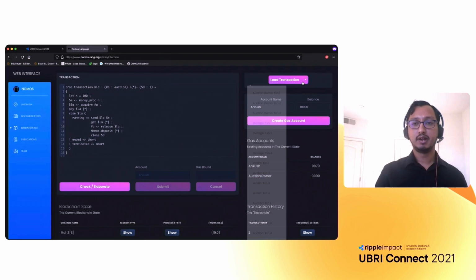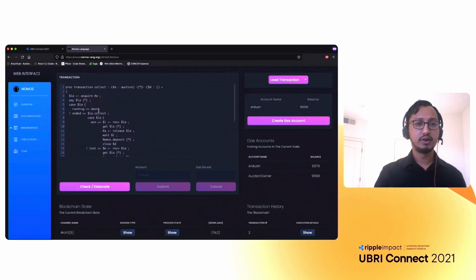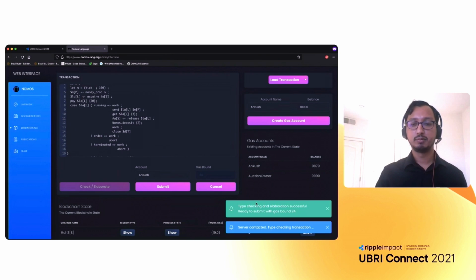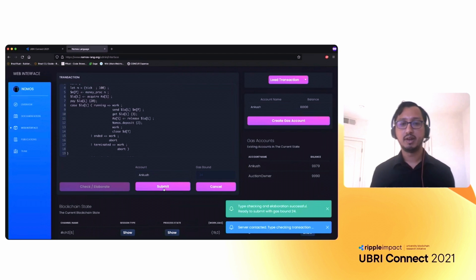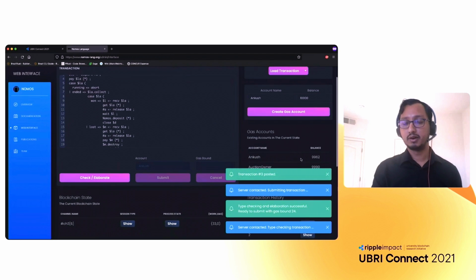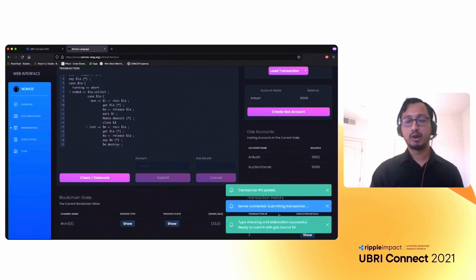And finally, I can do a collect. So here is the code to collect. If I win the auction, then I get the lot. If I lose the auction, then I get my money back. And again, if I try to type check this, it's ready to be submitted with gas bound 24, and I can submit it. And you can see that my account balance has gone down again. So that's basically what I wanted to show you.